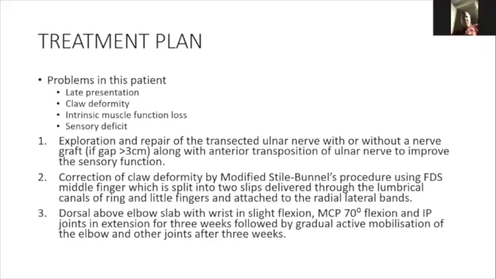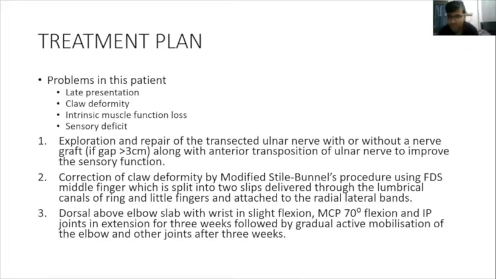Suppose, hello, Fayaz? Yes, I can hear you. Suppose you do a nerve repair for a less than 3 centimeter defect, at 6 or 7 months duration, borderline duration. Okay, sir. How would you prevent the contractures, because it will take some time for the nerve to re-innervate? Yes, sir. So how will you prevent the contractures and other things?